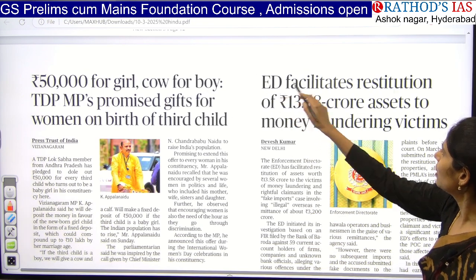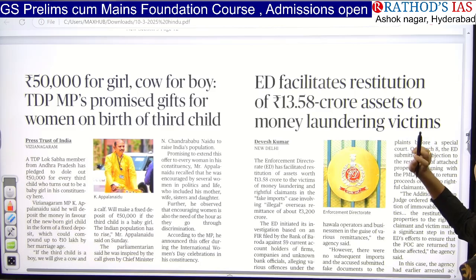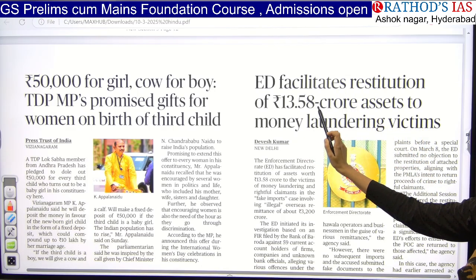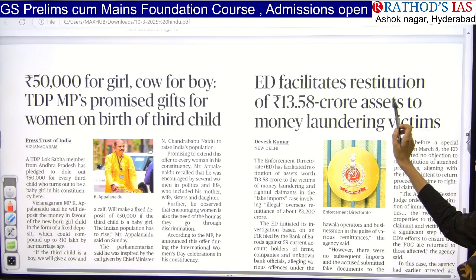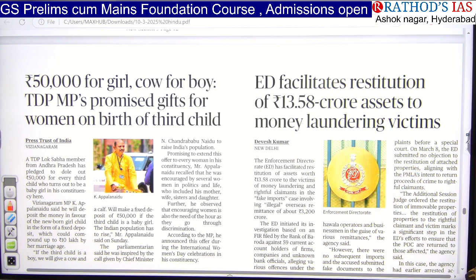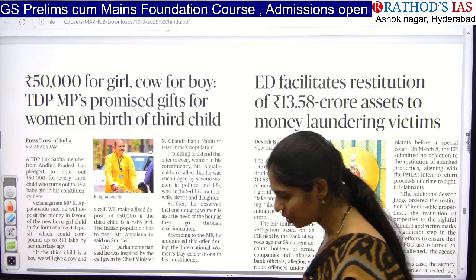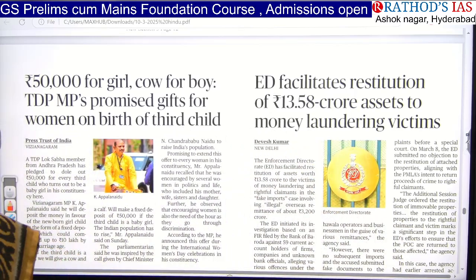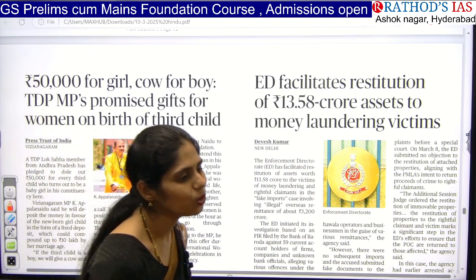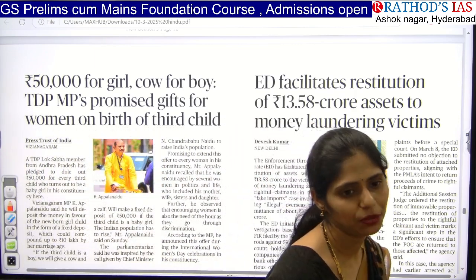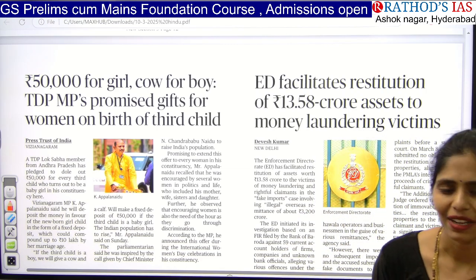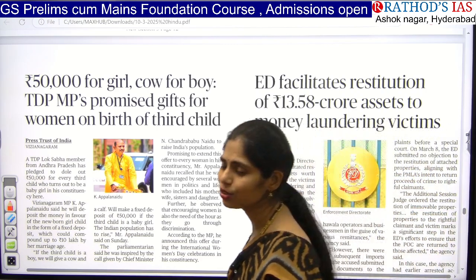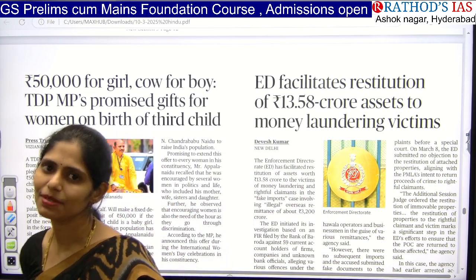Next article is ED facilitates restitution of rupees 13.58 crores of assets to money laundering victims. Here there are two important keywords. You have to see money laundering. Money laundering means nothing but whatever money you are getting by illegal activities, that is nothing but black money, and you are converting it into white. That is called money laundering.